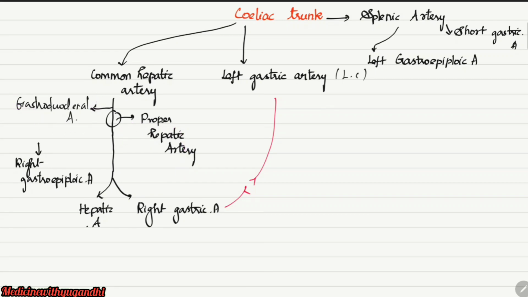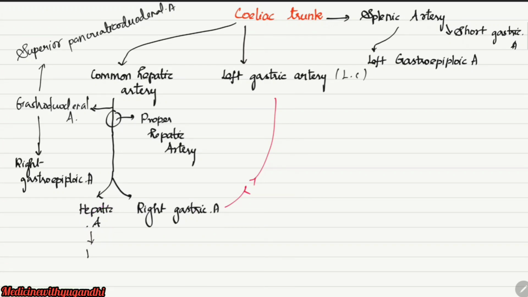From the gastroduodenal artery arise two branches. One is the superior pancreaticoduodenal artery for the pancreas as well as for the first part of the duodenum. Then another branch called the right gastroepiploic artery also arises from the gastroduodenal artery. Then this proper hepatic artery divides into two. One is the right gastric artery and the other one is the hepatic artery.